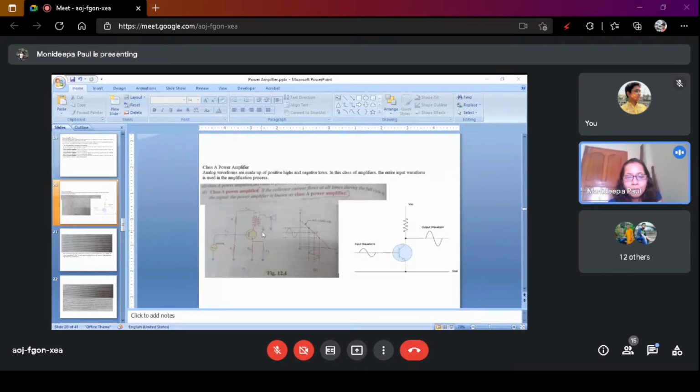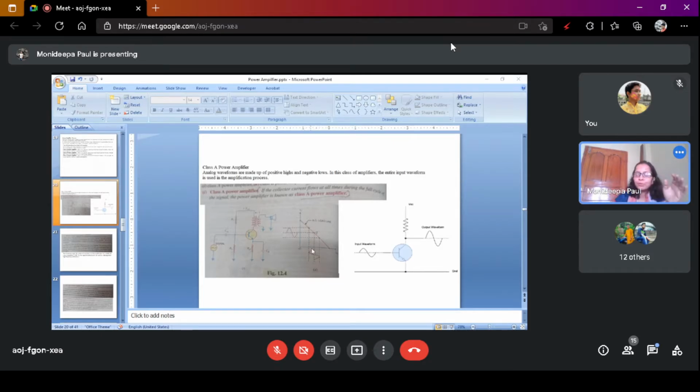So this is the common emitter configuration, that is just the reverse configuration. This is the emitter. We apply the input signal between base and emitter. We collect the output signal between emitter and collector. If the collector current flows at all times during the full cycle of the signal, the power amplifier is known as class A power amplifier.